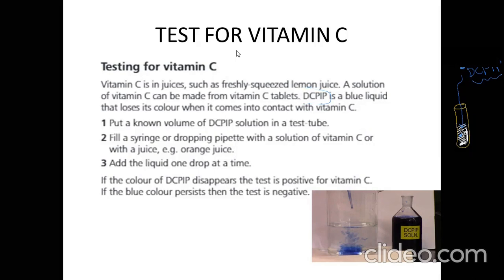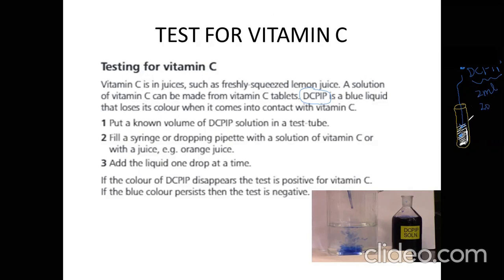So from here I concluded that if we keep adding more and more DCPIP and the color disappears again and again, simply, if more DCPIP is utilized, it means more vitamin C is present in that solution. Let's suppose in one solution I use 20 drops of DCPIP.